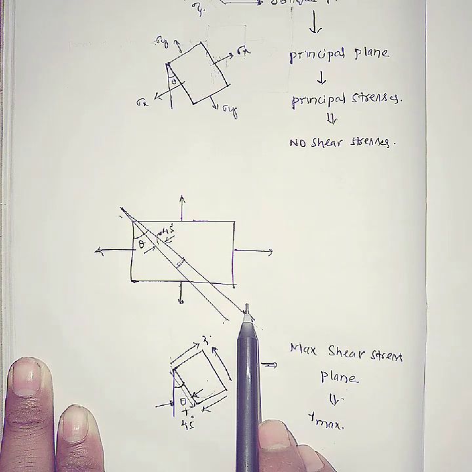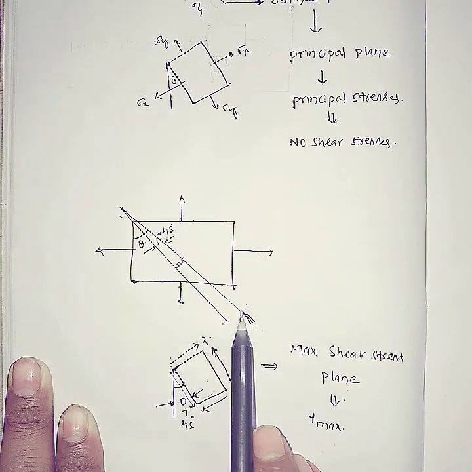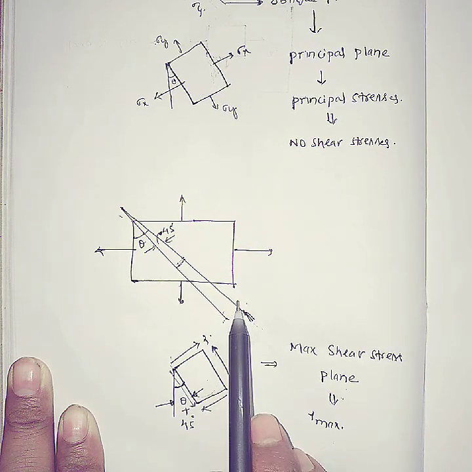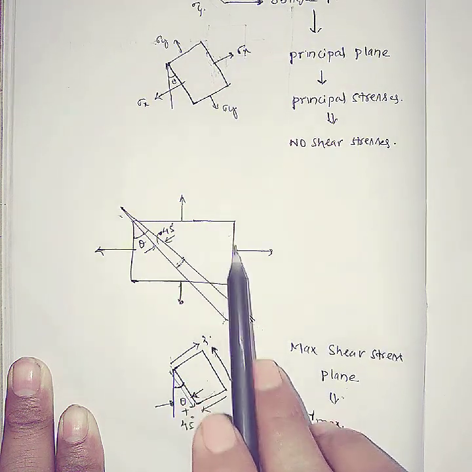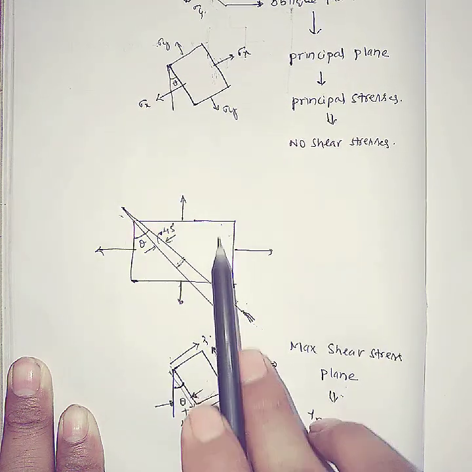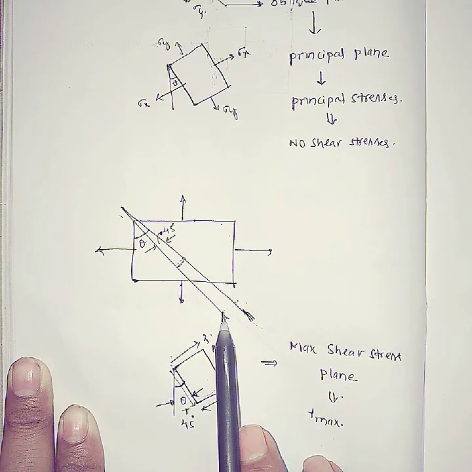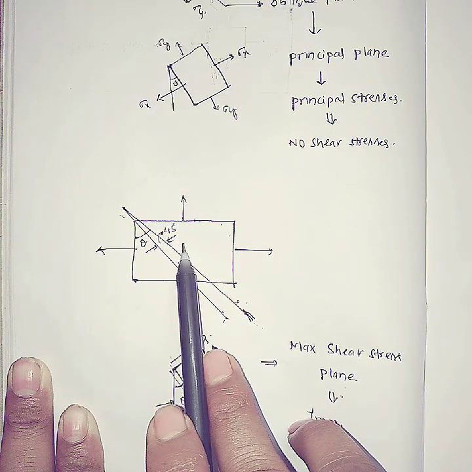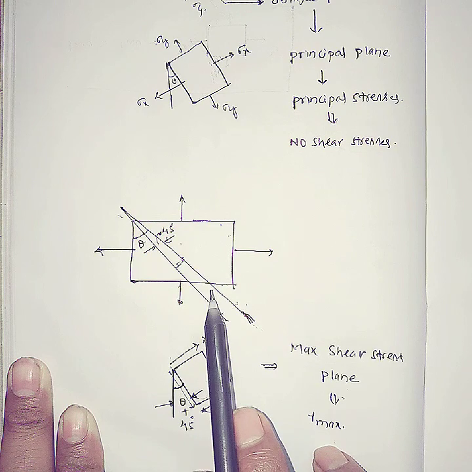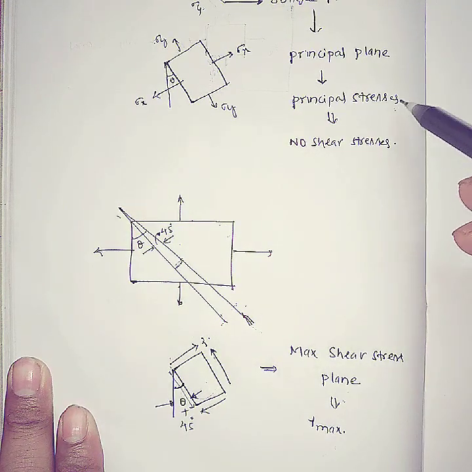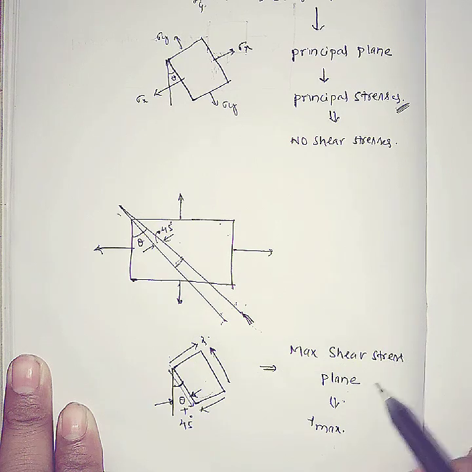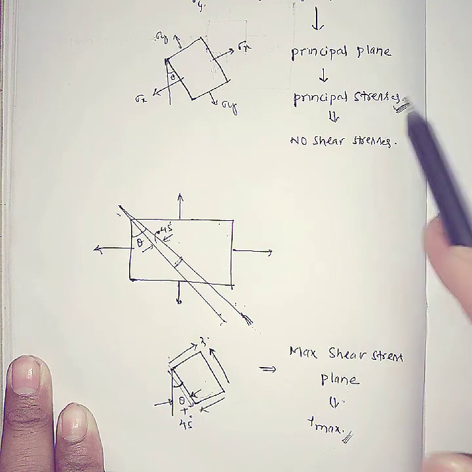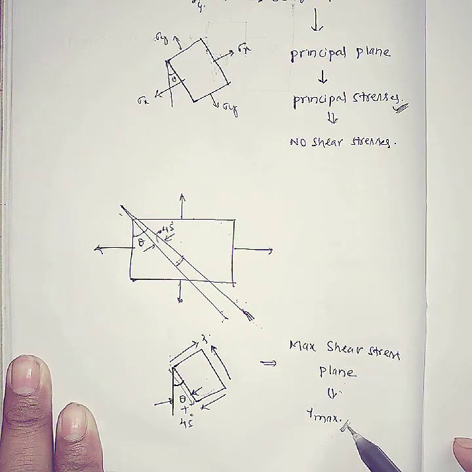So finally, what you understood is that the principal plane and the shear stress plane are separated by a 45 degrees angle. Two principal planes are separated at 90 degrees. One principal plane and one shear stress plane are separated at an angle of 45 degrees. Finally, in the material, one is a principal stress and another is a shear stress. This principal stress is the maximum normal stress, and this shear stress is the maximum shear stress.